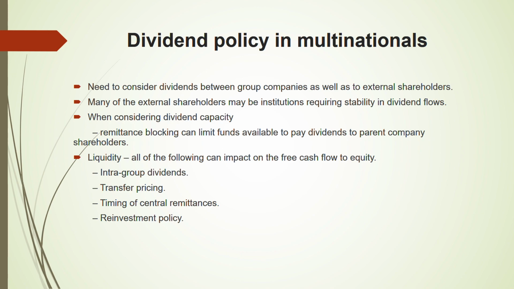If you change your reinvestment policy, for example, you made a decision you are going to reinvest everything that you earned, that means you will not be having any dividend. Hence, this will have an impact on the free cash flow to equity also. Tax regime, your tax. This also matters. Are you paying dividend in a region where taxes are high or low? This affects. And reorganization, when you are reorganizing.